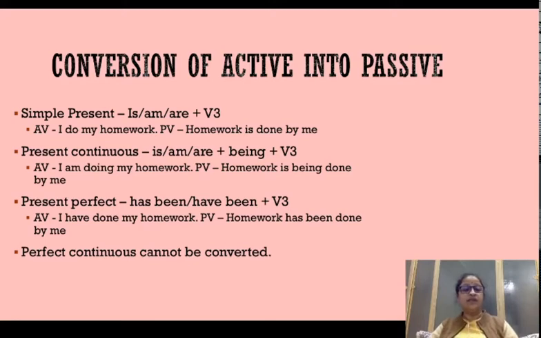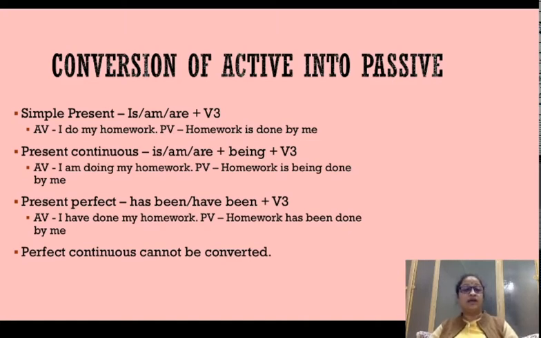In the second example, if you look at the verb, it is am doing. Am doing is the indicator of present continuous. A supporting verb or a helping verb followed by the main verb in its ing form. Am doing, am working, am planning, am writing, am eating, sleeping, dancing. This is the indicator of present continuous. काम अभी हो रहा है. इन वर्ड से ये पता चलता है.